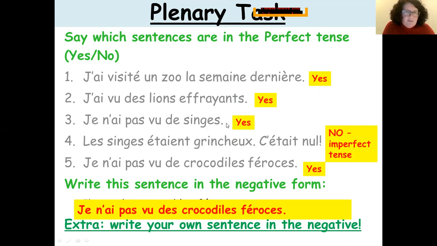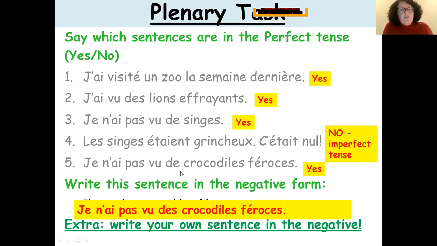Je n'ai pas vu des singes. So I didn't see the monkeys. That's also in the perfect tense. Les singes étaient grincheux. C'était nul. The monkeys were grumpy. It was terrible. It was awful. So this one is not in the perfect tense. This is in the imperfect tense. So était is imperfect and c'était is also imperfect as well.